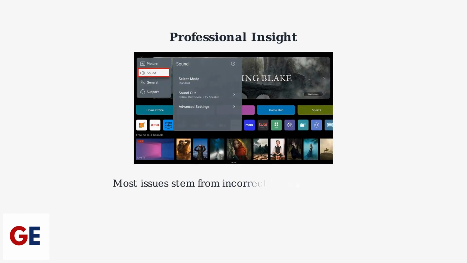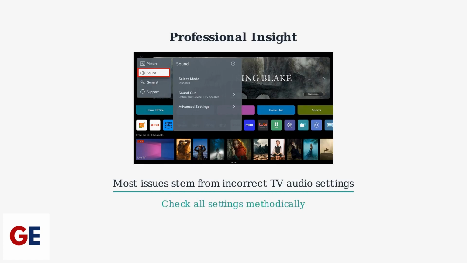Professional installers report that most soundbar connection issues actually stem from incorrect TV audio settings rather than hardware problems. Check all audio settings methodically to resolve persistent issues.